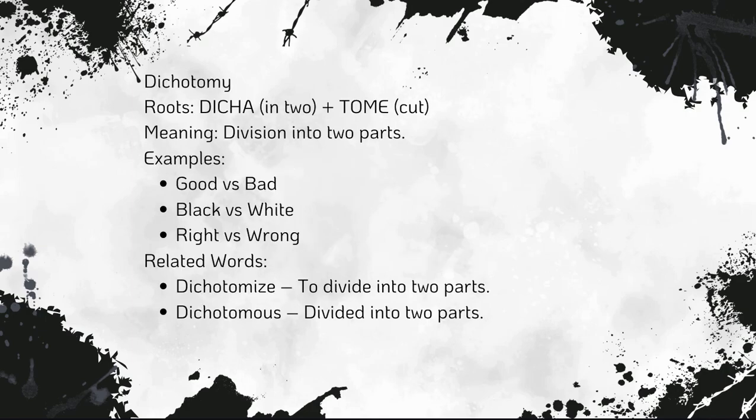Then we have dichotomy. Dichotomy comes from dicha meaning two and tom meaning division into two parts. Example, good or bad, black, white, right and wrong. So dichotomize means to divide into two parts, and dichotomous means divided into two parts. Like someone said in a book that there are two types of people. One type of people thinks that a thing cannot be divided into two parts, and the other type thinks that a thing can be divided into two parts. So it basically means division into two parts, so it's called dichotomy.